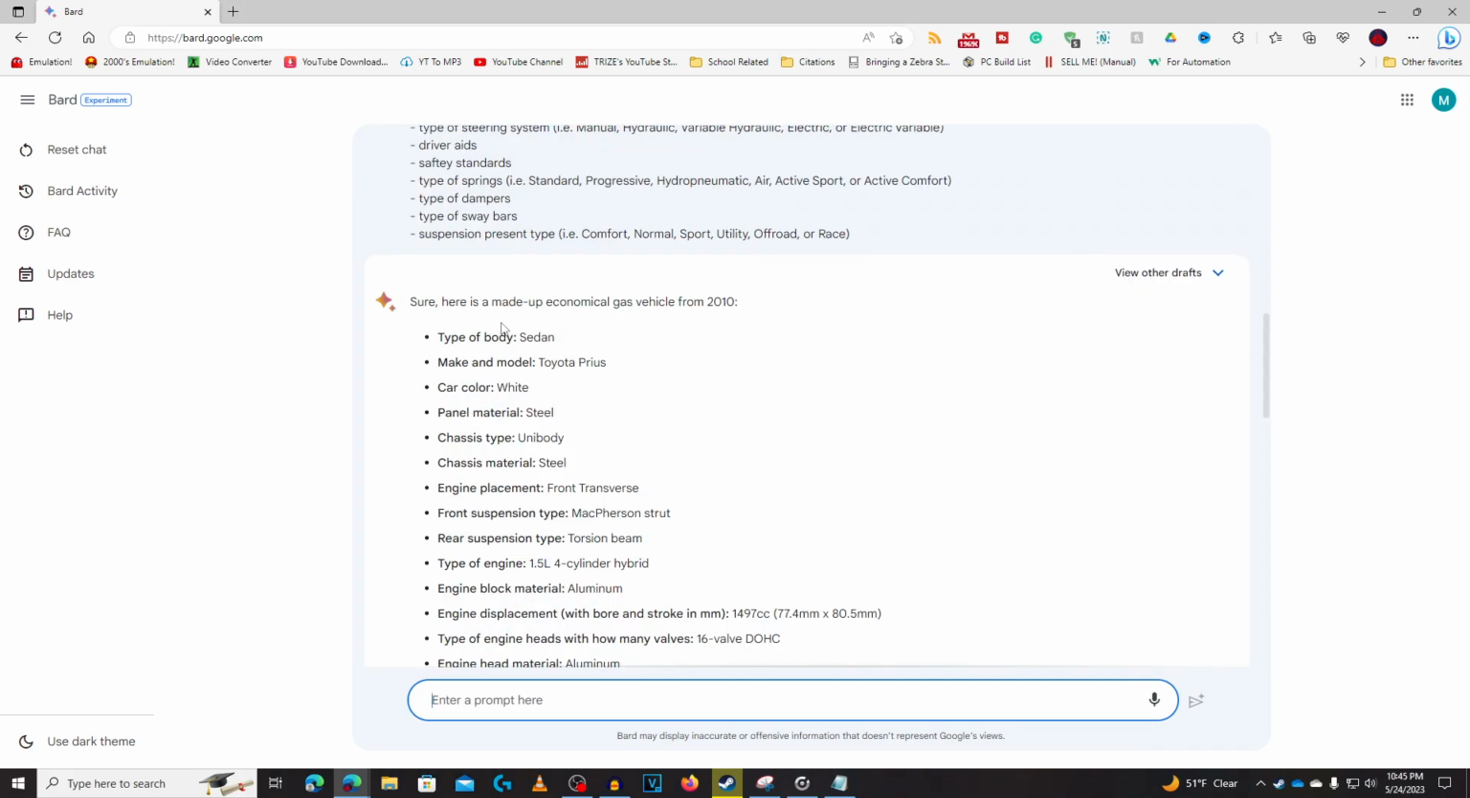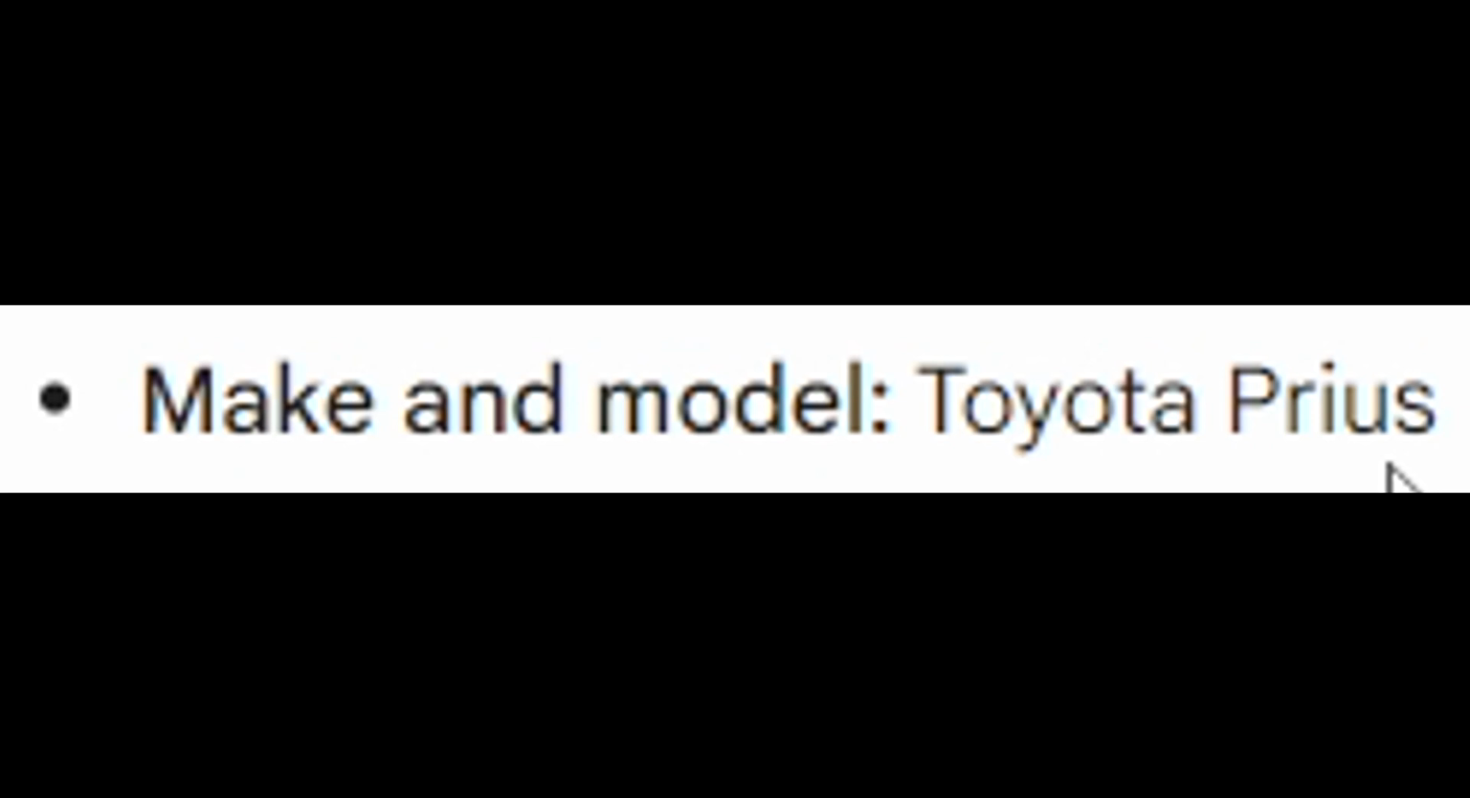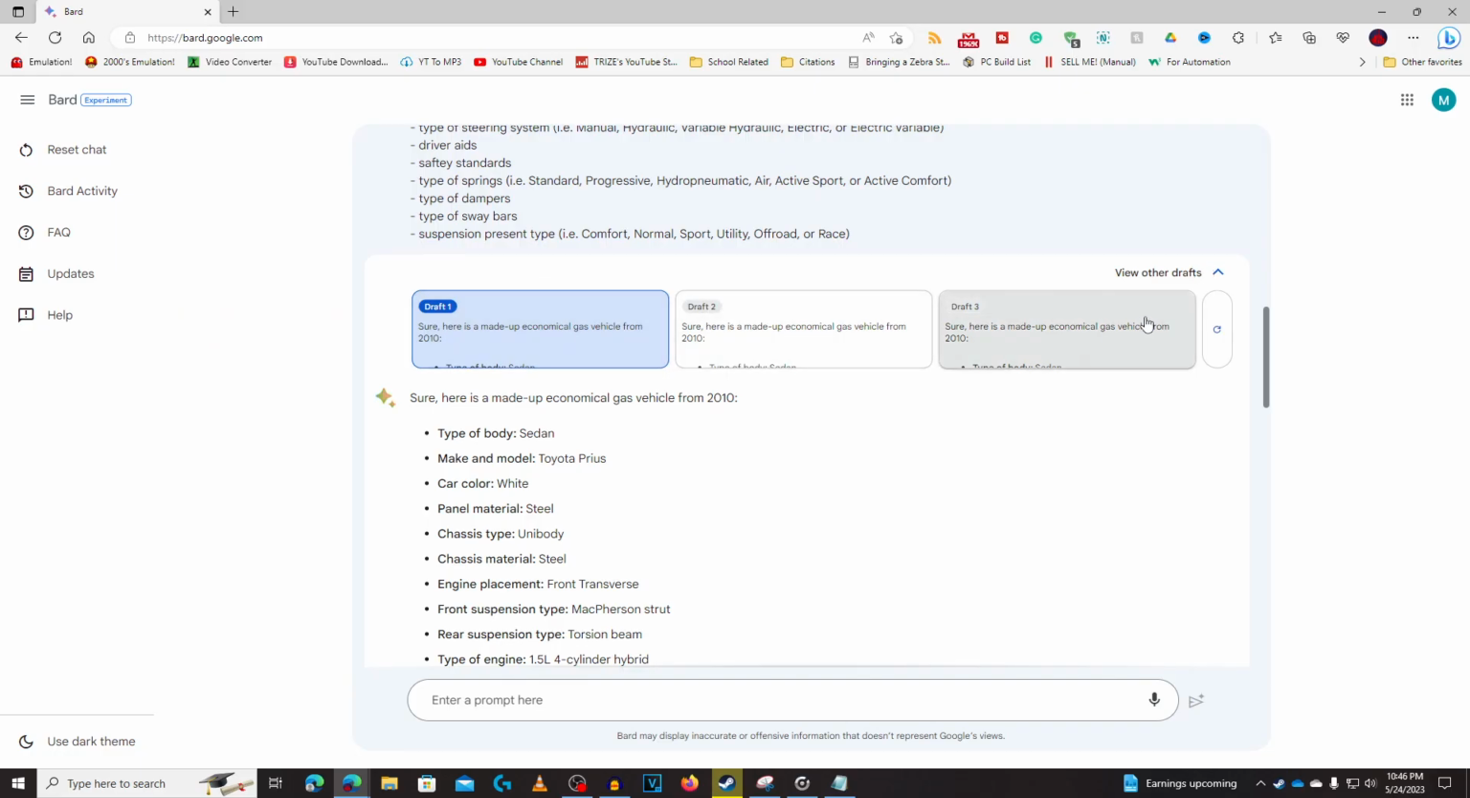Sure, here is a made-up economical gas vehicle from 2010. It's a sedan, Toyota Prius. We're making a Prius? View other drafts. What? I could pick 3 different drafts, like versions of this? Oh, you can. Oh, that's cool.